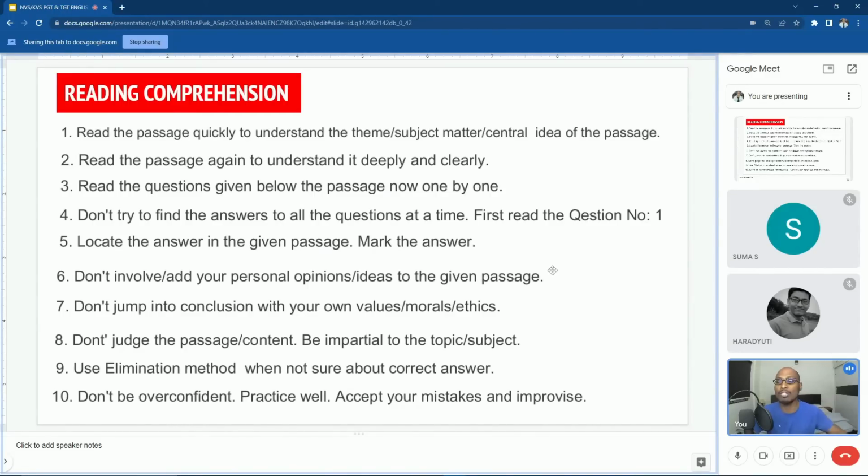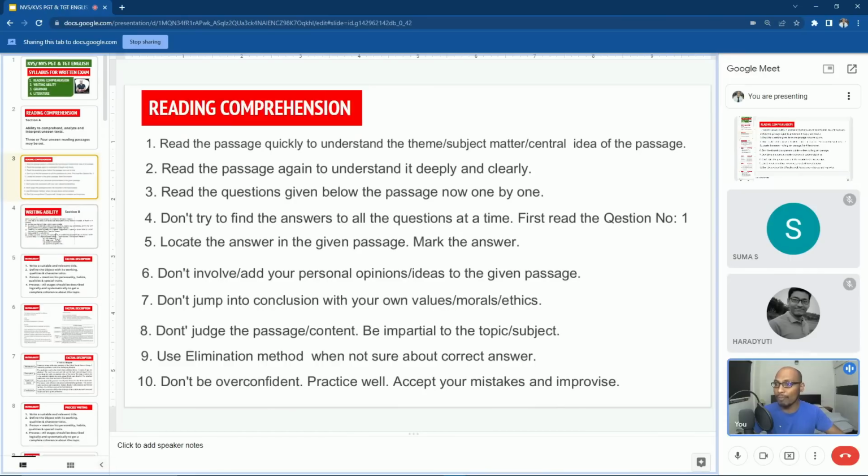And the final one: don't be overconfident. Practice well, accept your mistakes, improvise. In reading comprehension, most of us go to the exam directly without any practice. The reason is we think that we can easily find answers to questions. Yes, of course, you will find answers to the easy questions. But when it comes to a difficult question, 90% of us without practice may commit a mistake. So avoid such a problem. We have to go for complete practice.